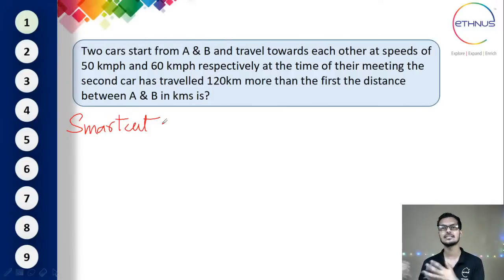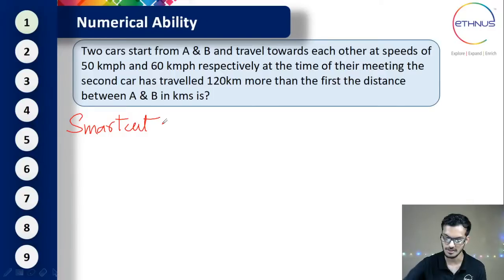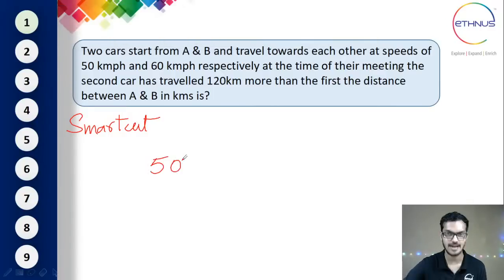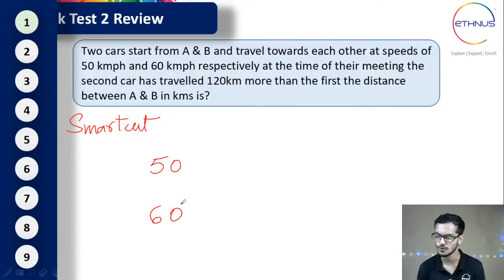And let me consider the distance traveled by the other one as 60 km. The reason why I'm considering it as 50 and 60 is because they're directly proportional. It's just an assumption because I know speed and distance are directly proportional.